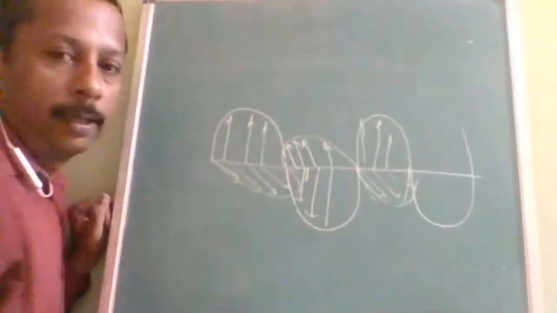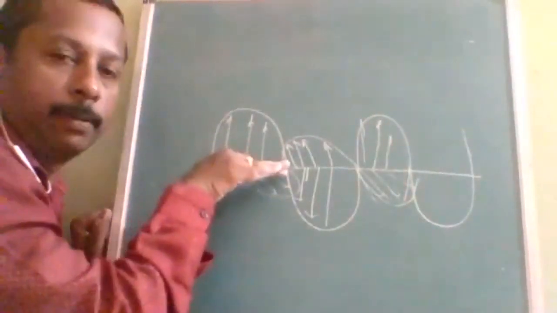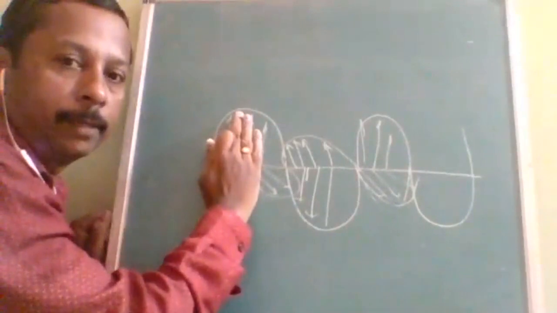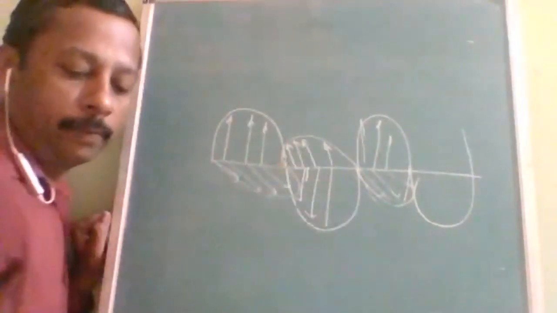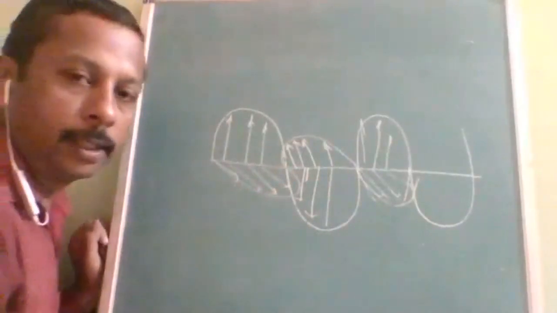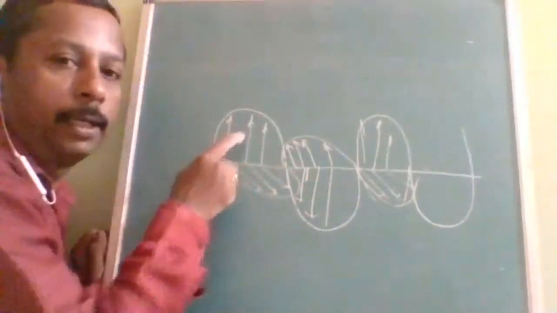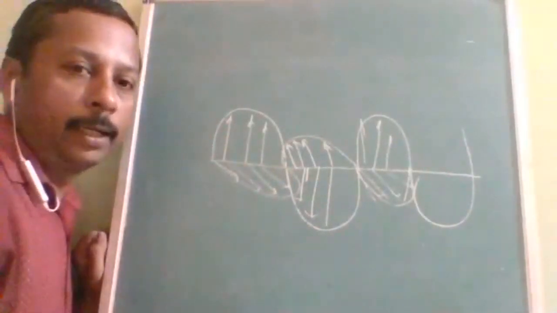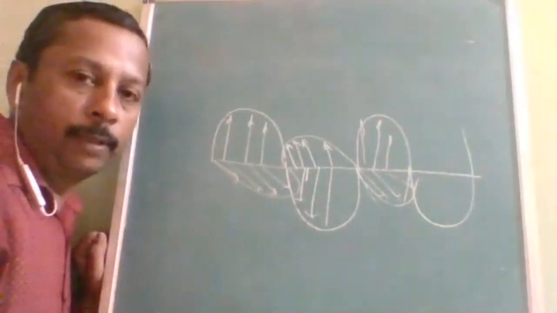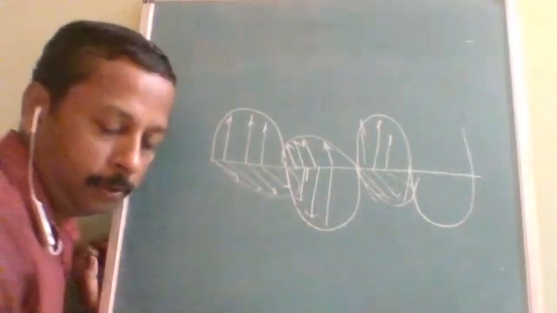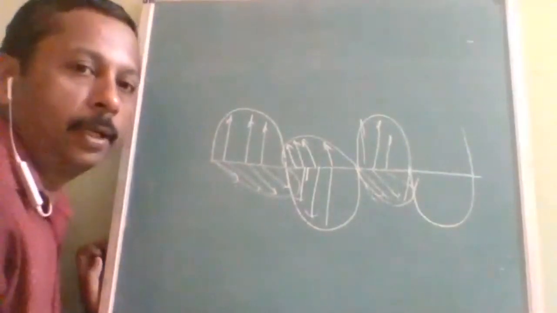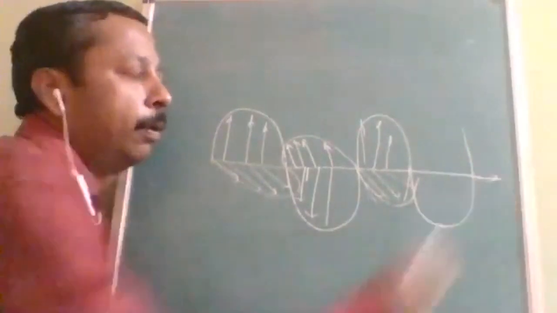Perpendicular and vertically up. This is parallel, this is vertically up. So this is one wave, this is another wave. If one is the electrical wave, the other is the magnetic wave, and both travel together. Both are perpendicular to each other, and also perpendicular to the direction of propagation.